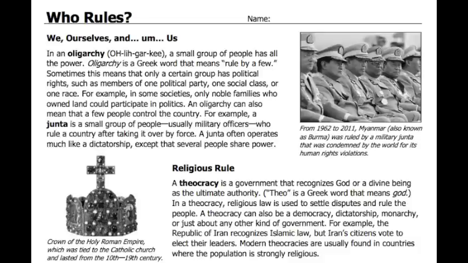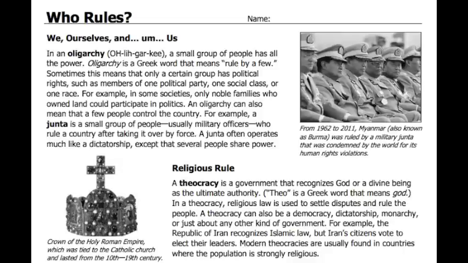So it's kind of like a military group, a small group. If you look at this picture on the right up here, those guys ruled from 1962 to 2011 as a military junta that was condemned by the world for its human rights violations. The rest of the world didn't agree with what they were doing because they didn't consider people's human rights, and they violated the human rights laws that we have. And it was a small group, so these guys worked together to run the country. Instead of one dictator or one guy being in charge and doing whatever he wants, it's a small group, and they just do whatever they want.